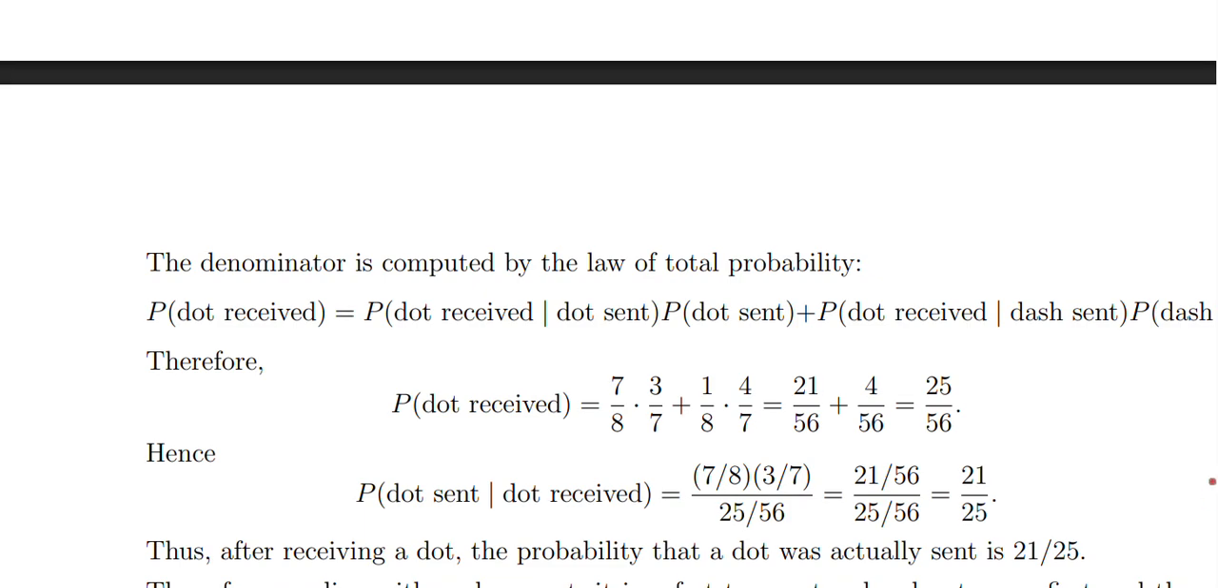So, how do we find probability of dot received? The sample space here now is dot sent, dash sent. So probability of dot received given dot sent, and dash sent.